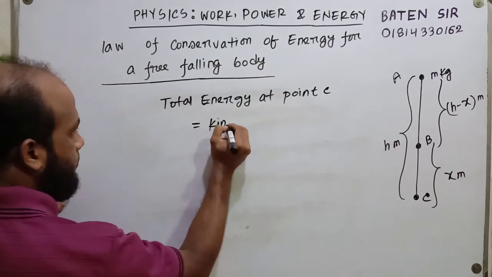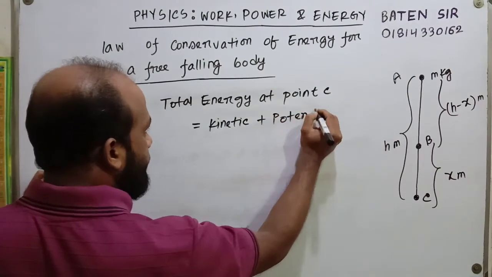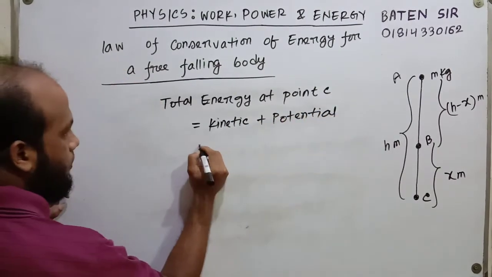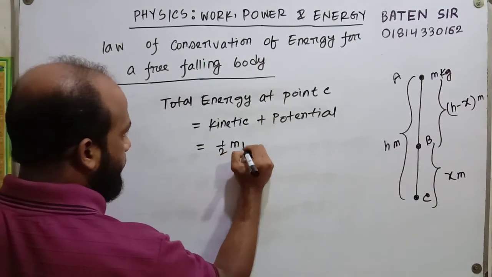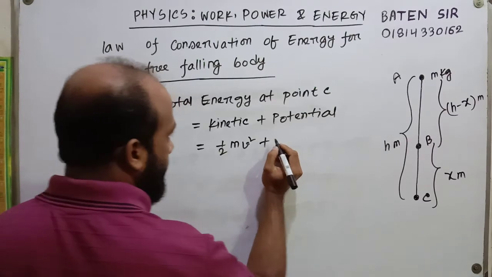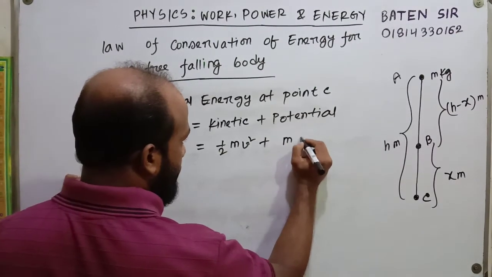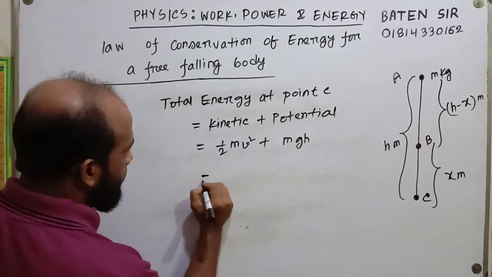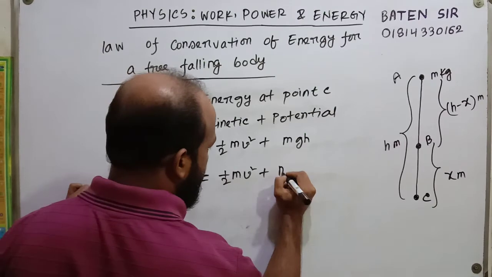Kinetic plus potential. The equation of kinetic energy is half mv square, and the potential energy is EP equals mgh.